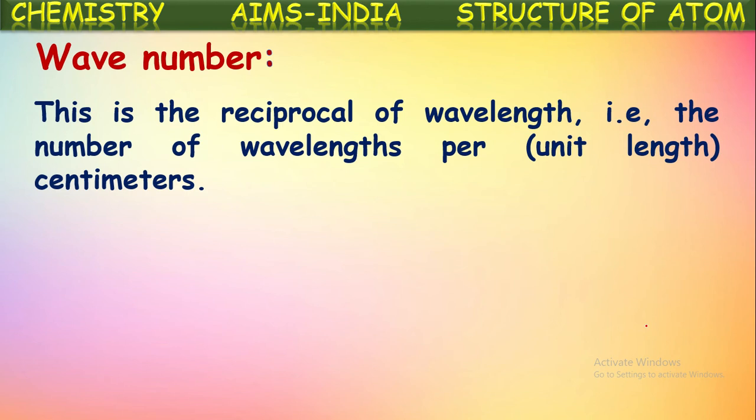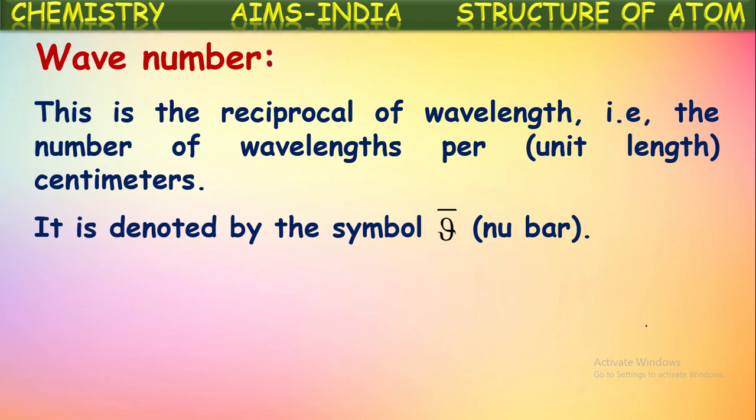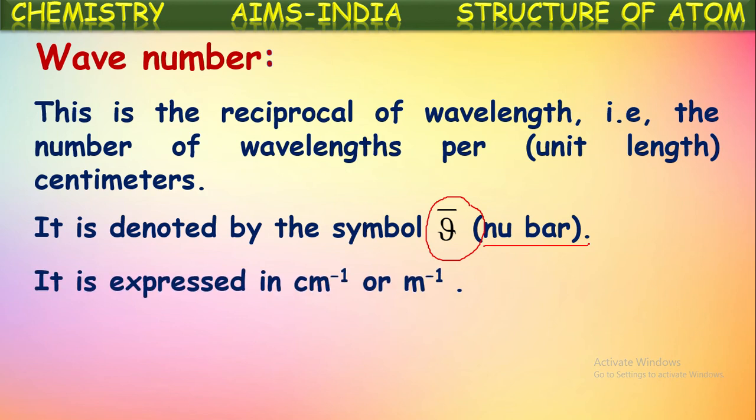This is the reciprocal of wavelength, that is the number of wavelengths per centimeter. The number of wavelengths per centimeter is defined as wave number. Simply, it can be defined as the reciprocal of wavelength. It is denoted with the symbol nu bar. Nu is the symbol for frequency, but nu bar is the symbol for wave number. It is expressed in centimeter inverse or meter inverse.